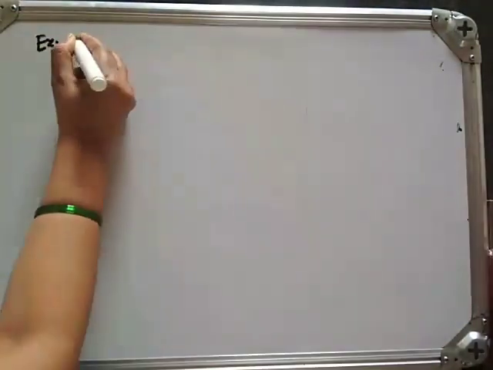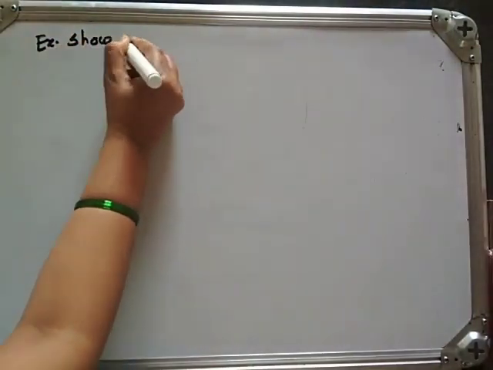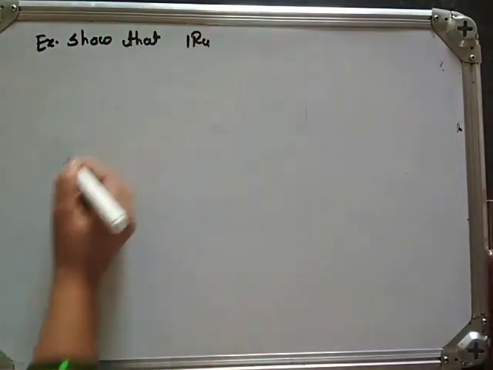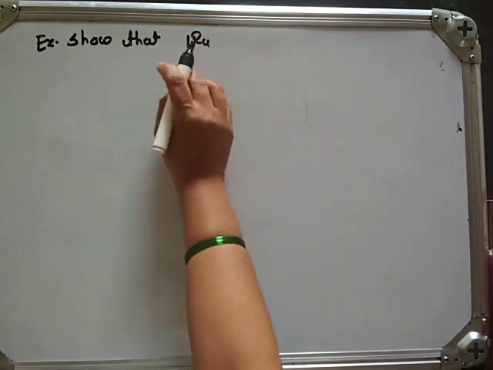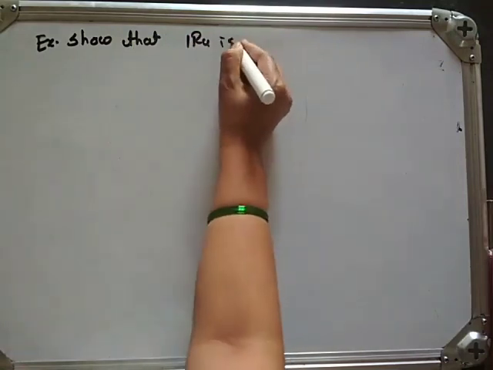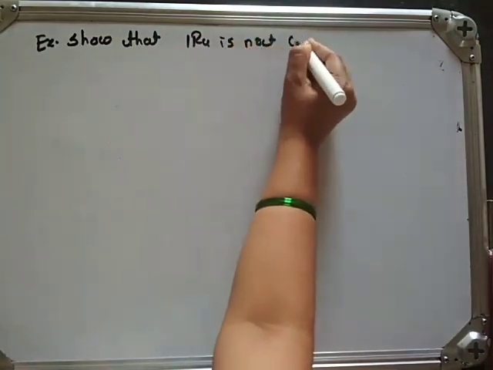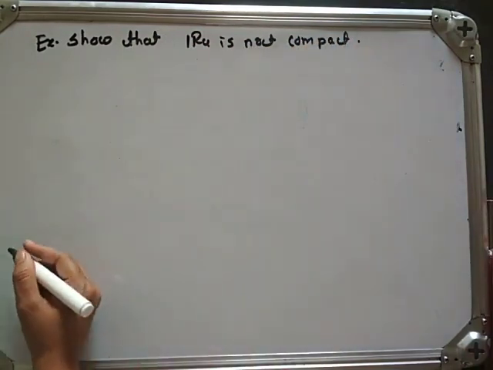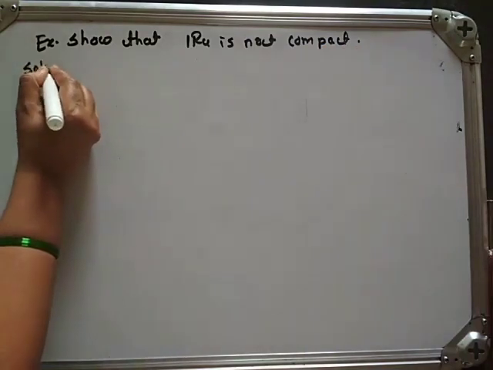The first example is to show that R, the set of real numbers with respect to the usual metric, is not compact. Solution.